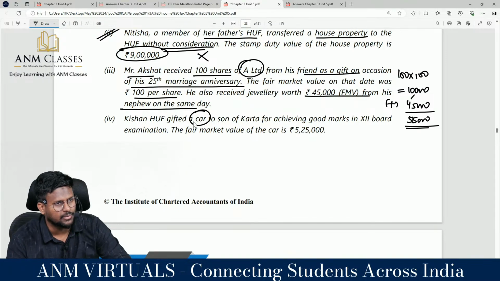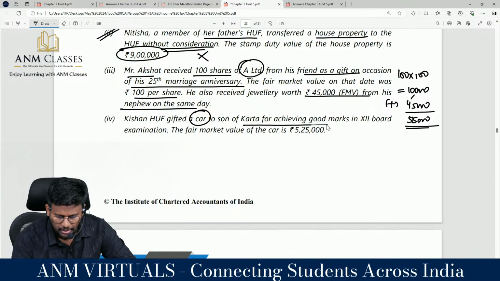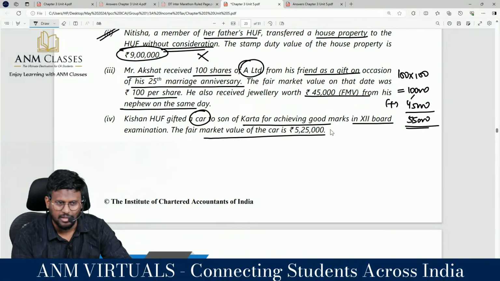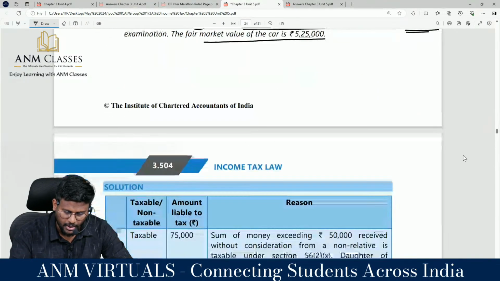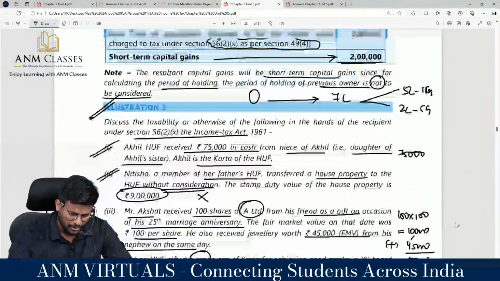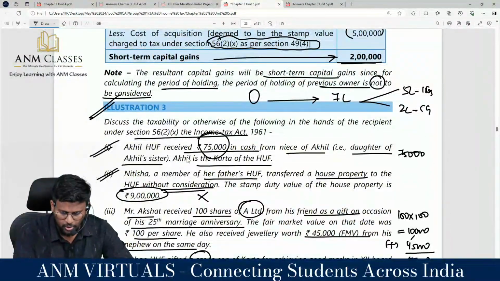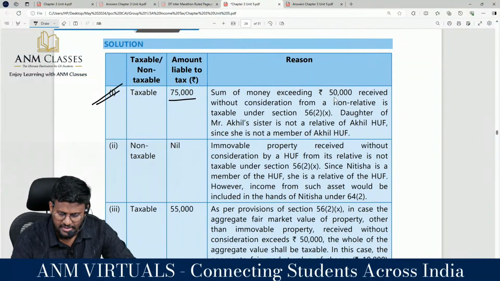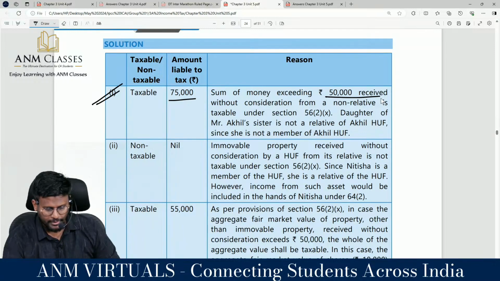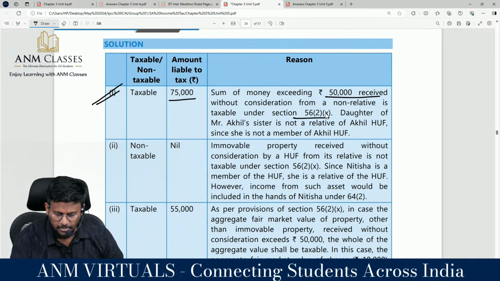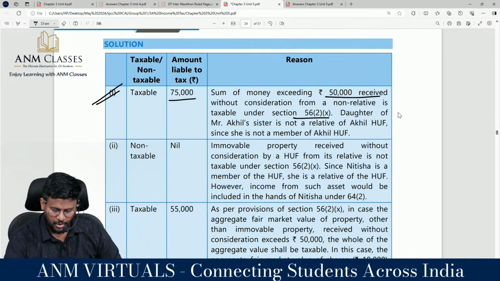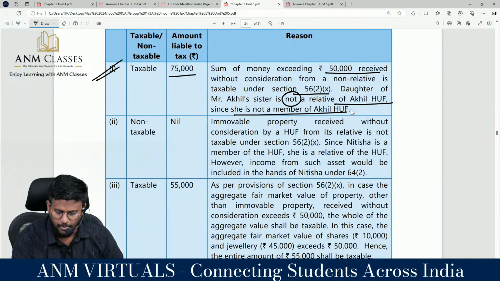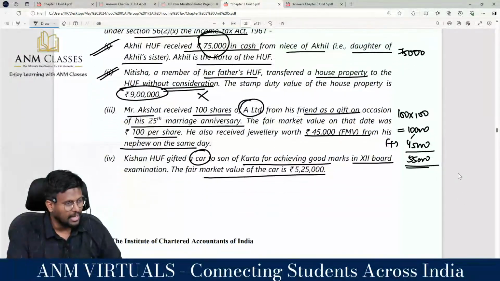Car is not a capital asset. To the son of the karta for achieving what marks in the +2 board examination, the fair market value of the car is 5,25,000. Nothing will be taxable. So first one, sir, Akhil HUF received 75,000 rupees, which has come from a non-relative, right? Taxable 75,000, since the sum of money exceeding how much received without consideration from a non-relative is taxable under section 56 subsection 2. The daughter of Mr. Akhil's sister is not a relative of Akhil HUF, since she is not a member of it, right?